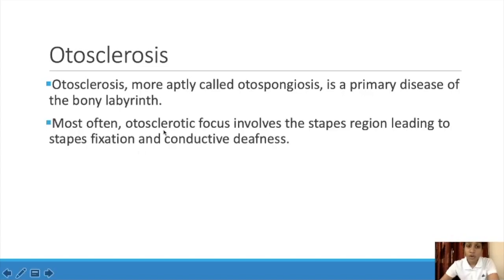Most often, the otosclerotic focus involves the stapes region, leading to stapes fixation and conductive deafness. Before, we said it will affect the bony labyrinth. Here they are telling that it involves the stapes region also, leading to stapes fixation. If the bone is converted into a sponge-like structure, then it will cause the fixation of the stapes, and that will lead to conductive deafness.